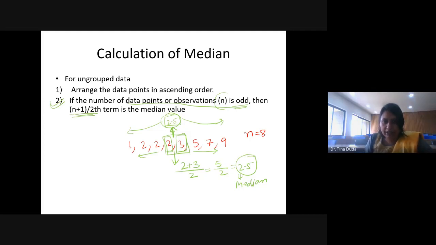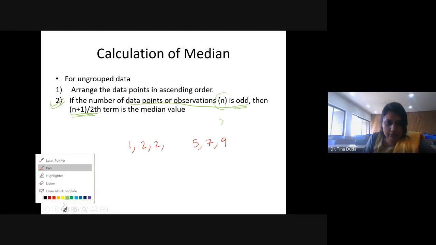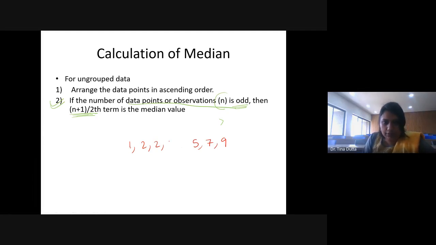So for example, let me now fit this in the formula, right? 1, 2, 3, and so on. Suppose these are my data points.